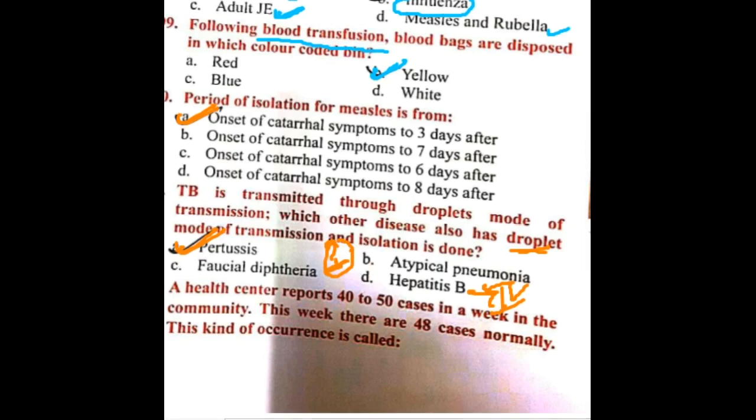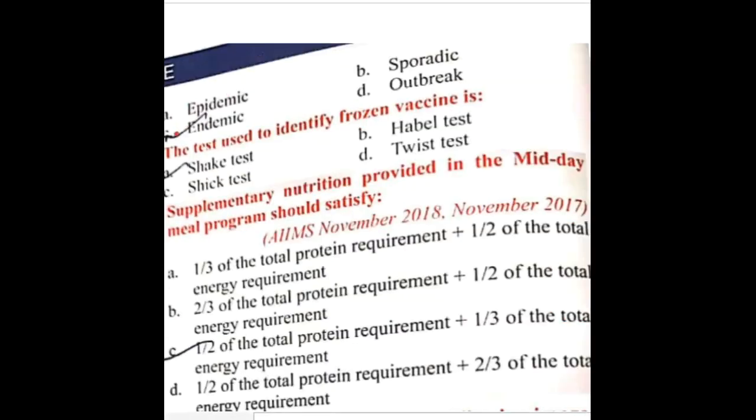Next question. A health center reports 40 to 50 cases in a week in a community. This week there are 48 cases. This kind of occurrence is actually an endemic occurrence. Normally if there are 40 to 50 cases and 48 cases are recorded, so it is a normal occurrence. The normal occurrence of a disease within a normal range is called endemic. So here this is endemic.